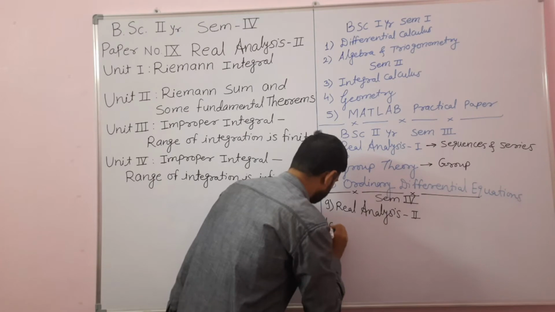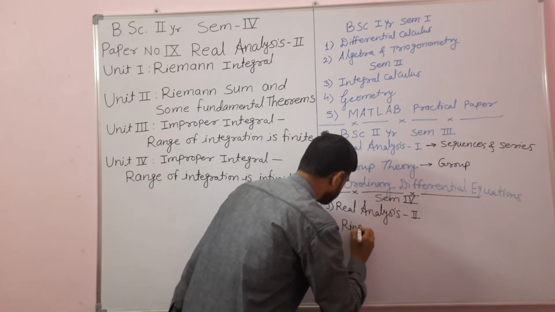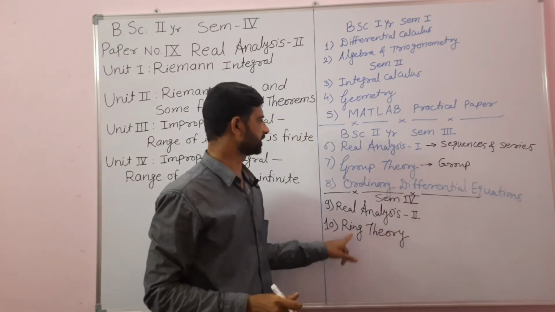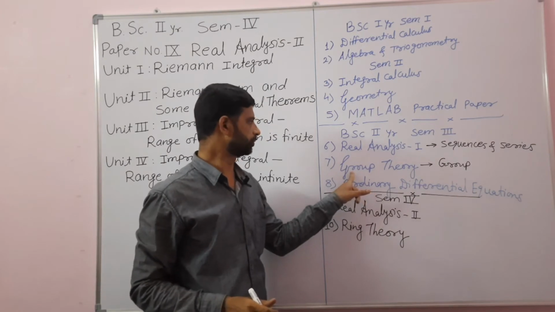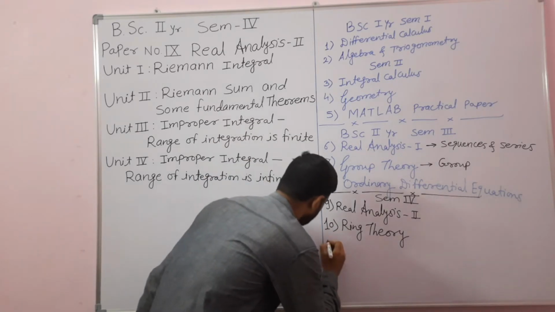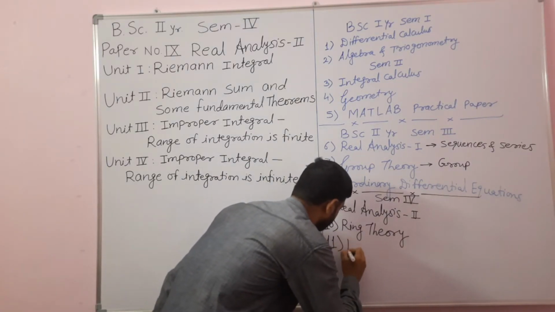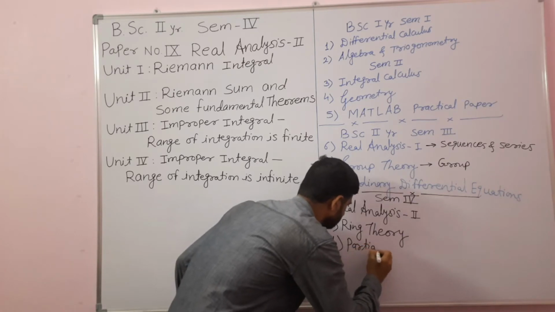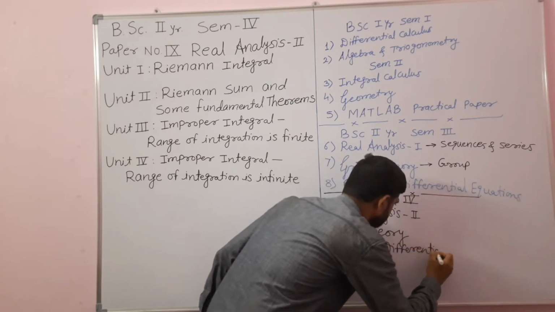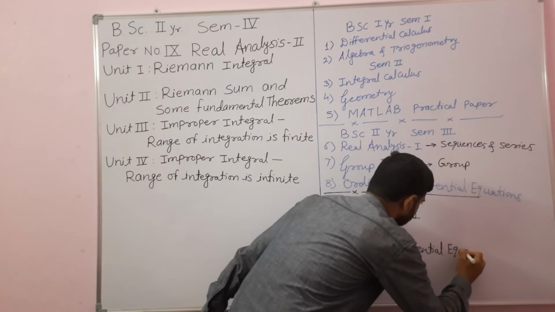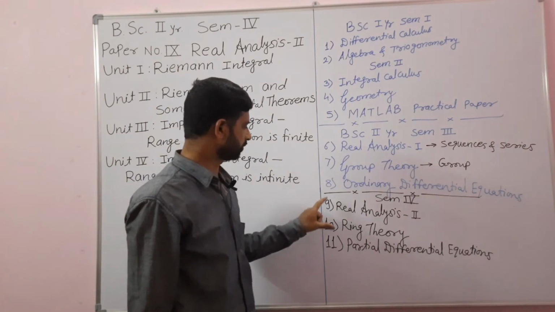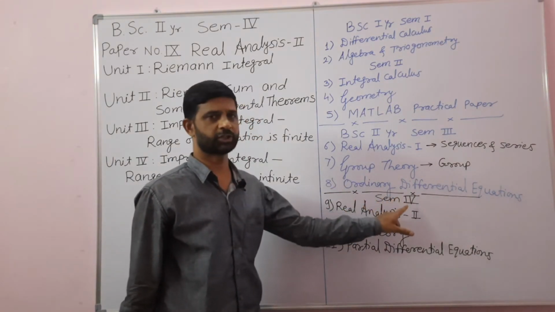Also we are going to study ring theory. This is a paper which is a subsequent part of the group theory paper. So group theory, then ring theory. This we are going to study as paper number 10. And paper number 11 is partial differential equations. So like such we are going to study these 3 theory papers in semester number 4th.